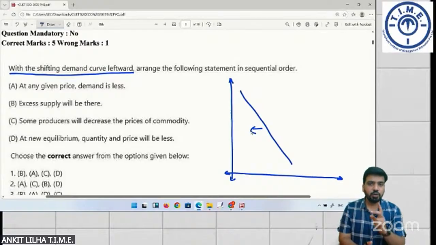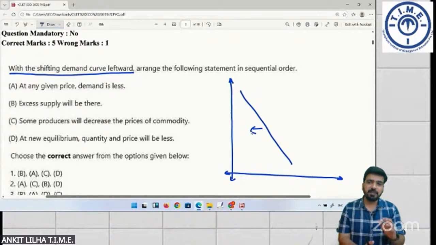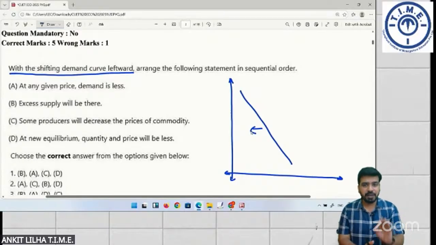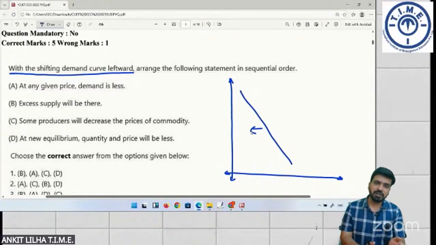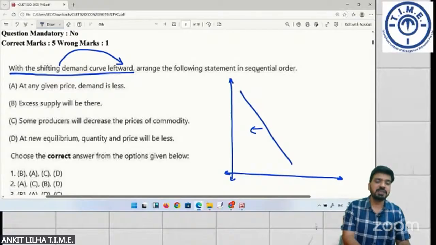So there can be two factors which are responsible for shift in demand curve or movement in demand curve. One is price, the second one is factors other than price. Now, other than price can be income of the consumer, it can be price of complementary goods, substitute goods, population, any other factor could be there. So whenever there is a shift in other factors, there will be either rightward shift or leftward shift. Now it says due to which of the following factors there will be a leftward shift in the demand curve. Arrange the following statement in sequential order.